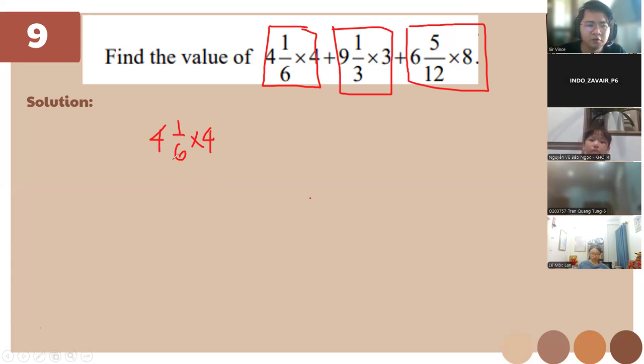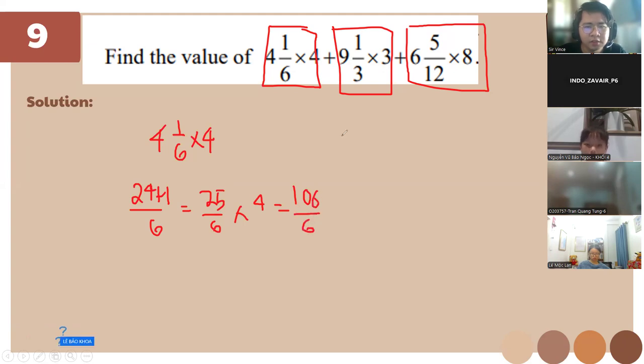So 4 times 6, 24 plus 1 over 6, 25 over 6, and times 4. So we'll have 100 over 6. So how about 9 1/3 times 3?